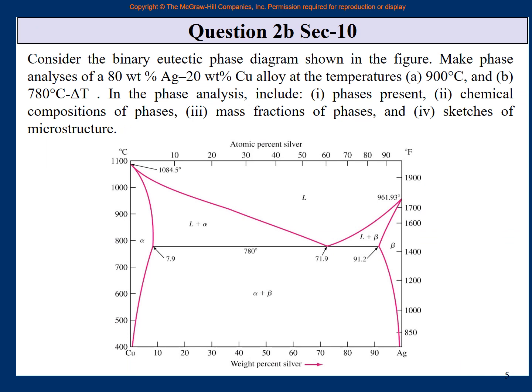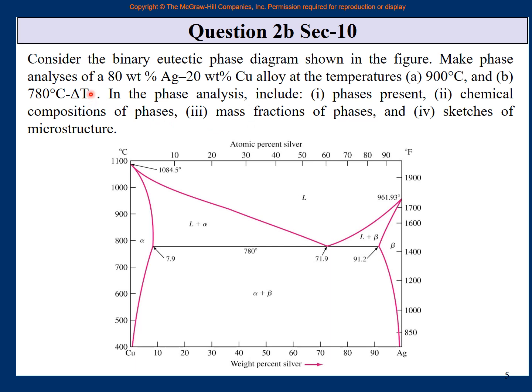Moving on, this is question 2b for section 10. Consider the binary eutectic phase diagram shown in the figure. The figure is given. Make phase analyses of an 80 weight % silver, 20 weight % copper alloy at the temperatures of 900 Celsius and 780 Celsius minus delta T, which means just below 780. This is just for your explanation.